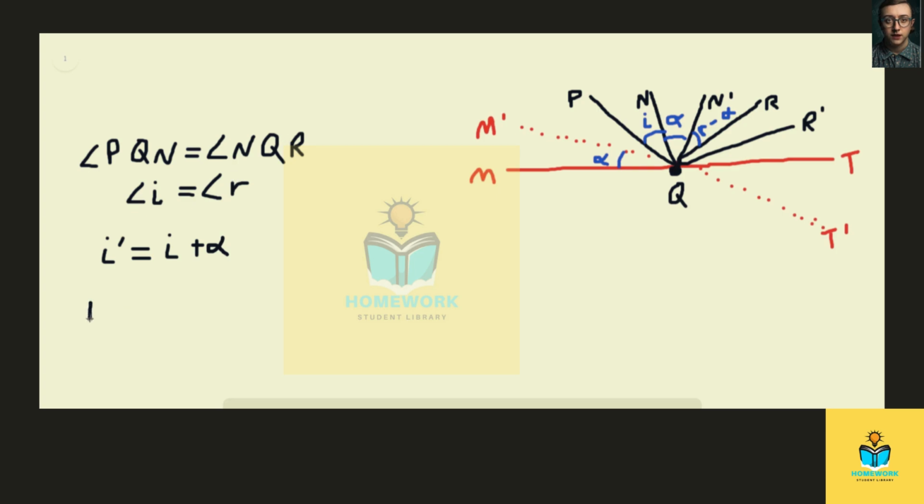And the new reflected ray, r prime, is going to be equal to the angle PQM prime, which is equal to the angle R prime QT prime, which is equal to 90 degrees minus alpha plus I.